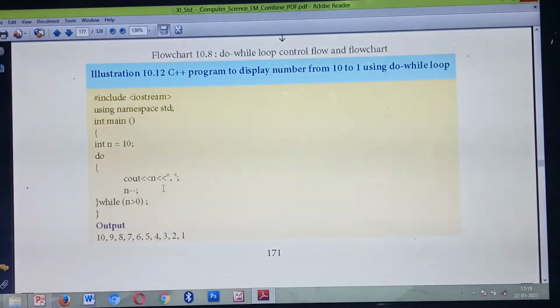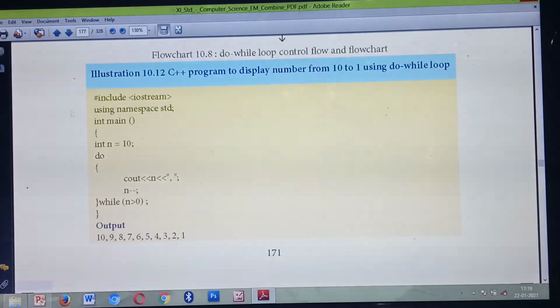So what's the value of n first? 10. So cout of n prints 10. Then it will check whether n is greater than 0. Yes. So 10, condition satisfied. Again it will come. 10 minus minus, so 10 minus 1. What's the value now? 9. Again it will check. 9 is greater than 0.